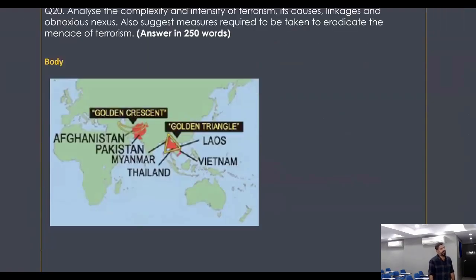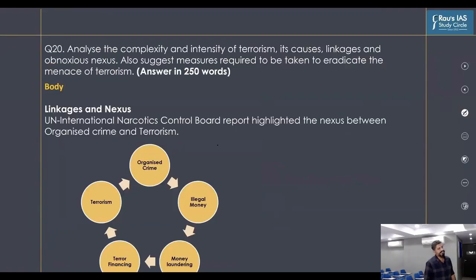The next part will be to create the linkages and nexus between terrorism and organized crime. In this, you can highlight the report we discussed in the class, that the UN International Narcotics Control Board in its report highlighted the nexus between organized crime and terrorism. This is how you can relate terrorism with organized crime, and you could have drawn a diagram in order to reduce the number of words.